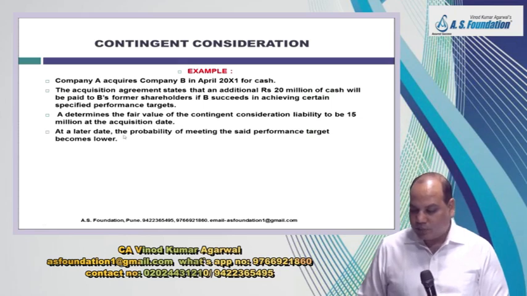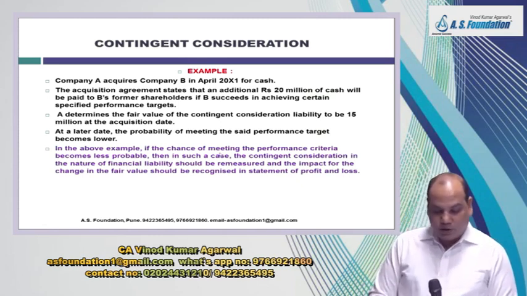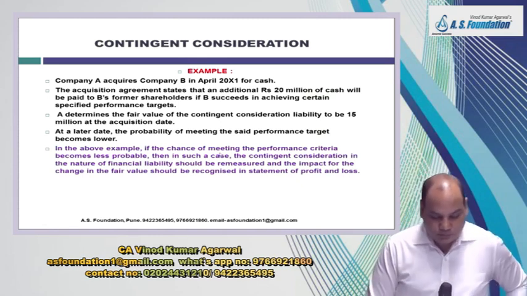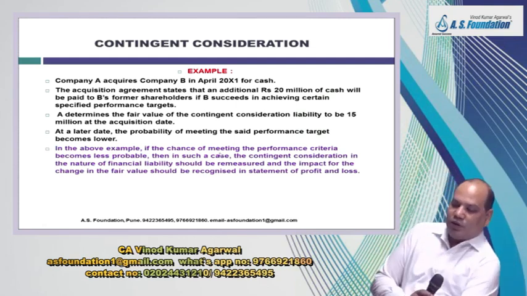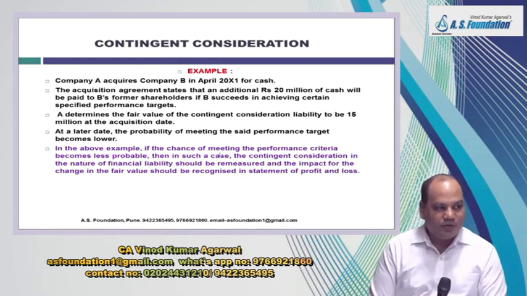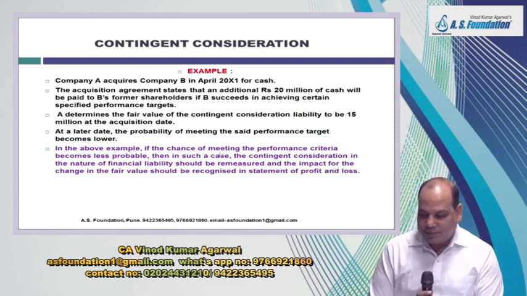At a later date, the probability of meeting the said performance target becomes lower. Now, after giving this question, they will ask you, what is the amount of contingent consideration to be recognized initially? 20 or 15? 15 million. And what will you do subsequently when the fair value of contingent consideration changes?